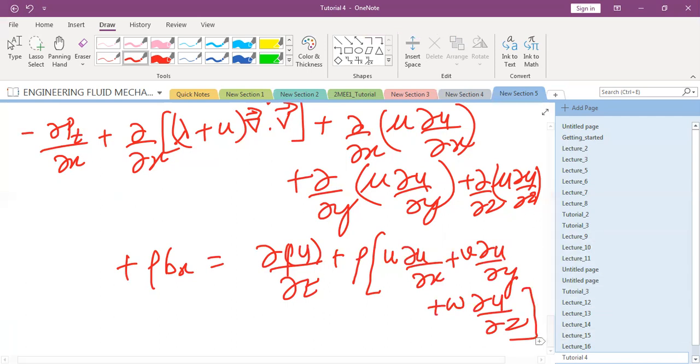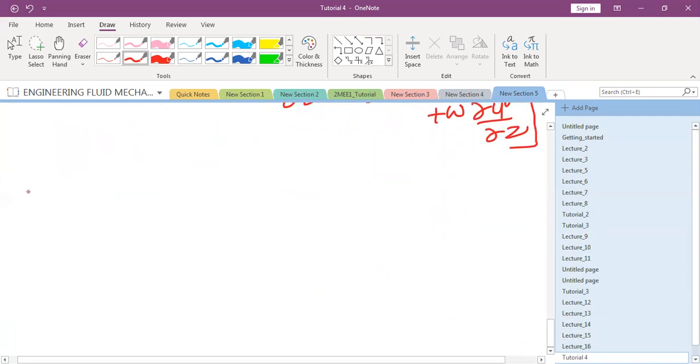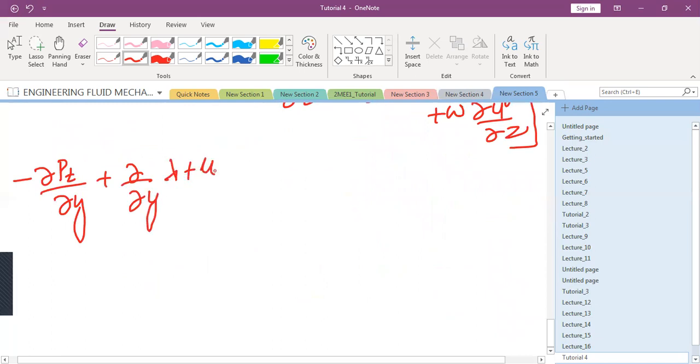What about y momentum equation? Now help me write down. What should I write down? Minus curly p by curly y. Here instead of curly by curly x, it is curly by curly y. Lambda plus mu, this expression remains the same. So only thing is you have made change here and made change here.